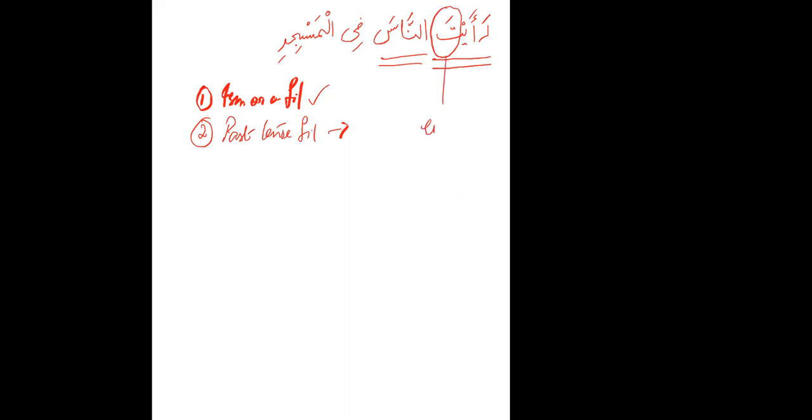Ending, ta. You don't have the beginning like in mudari. In present tense, we have hamza, ya, ta, and noon. So you don't have those. And you have the past tense ending. So that's why it's a past tense fail.